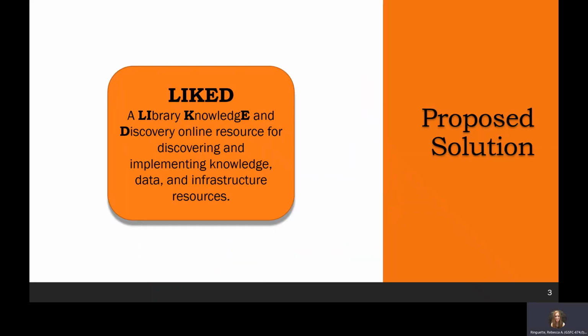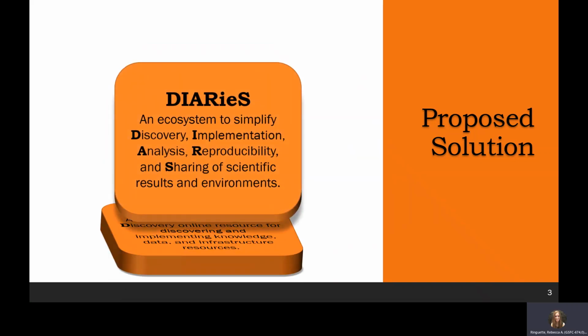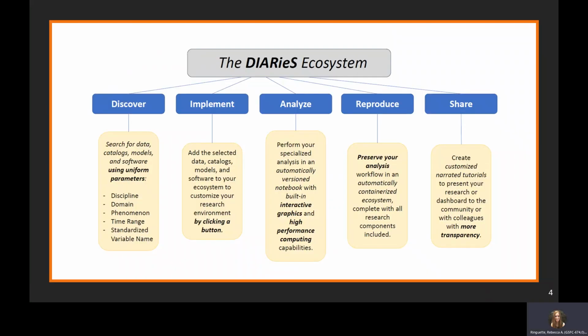The proposed solution has two components. First, the liked resource, which is a library, knowledge, and discovery online resource for discovering these resources. The DIARieS ecosystem is built upon this and simplifies how to piece this together and share it. There are 5 components that the DIARieS ecosystem works towards simplifying: discoverability, implementation, analysis, reproducibility, and sharing.